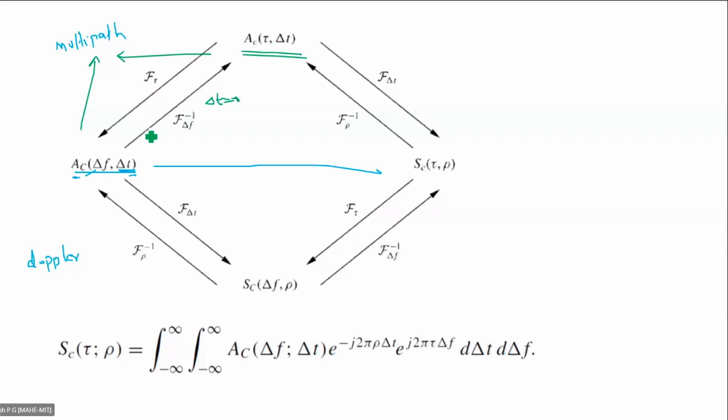So these two terms, AC of delta f comma delta t and SC of delta f comma rho, are because of Doppler.